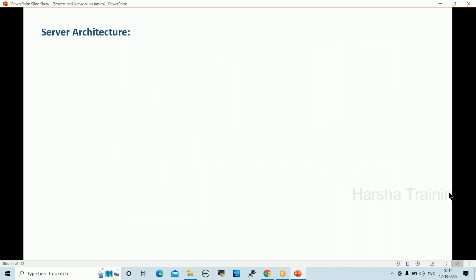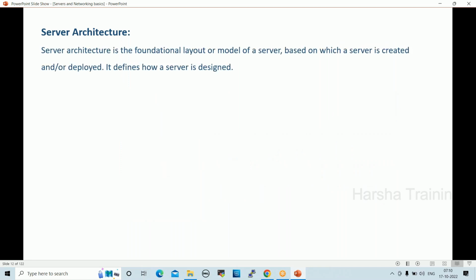Next one, server architecture. What is server architecture? Server architecture is the foundational layout or model of a server, based on which a server is created and deployed. It defines how a server is designed. Let's try to understand some examples here. When we talk about server architecture, currently we are using very advanced servers, and let's try to understand a few examples.